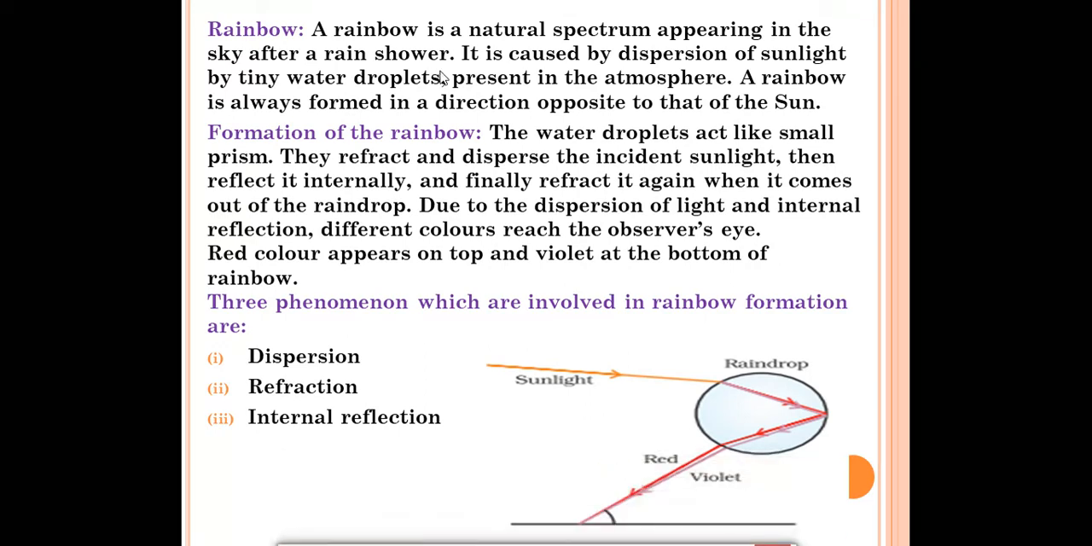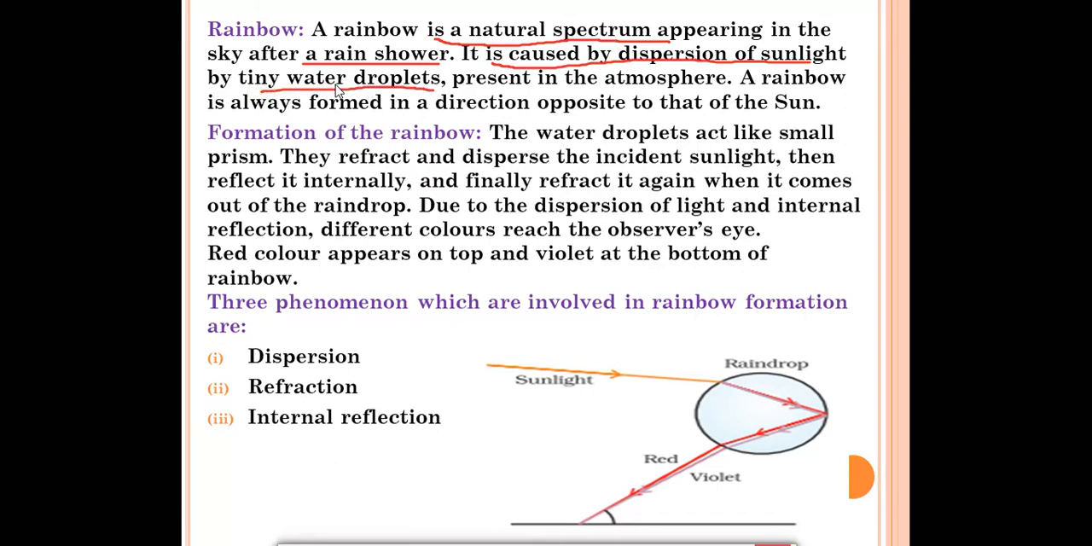So first of all, what is a rainbow? A rainbow is a natural spectrum appearing in the sky after a rain shower. It is a natural spectrum of colors which will appear in the sky after a rain shower. It is caused by dispersion of sunlight by tiny water droplets present in the atmosphere. So how is it caused? By which phenomenon? Dispersion of sunlight. Dispersion of sunlight means splitting of sunlight by the tiny water droplets.